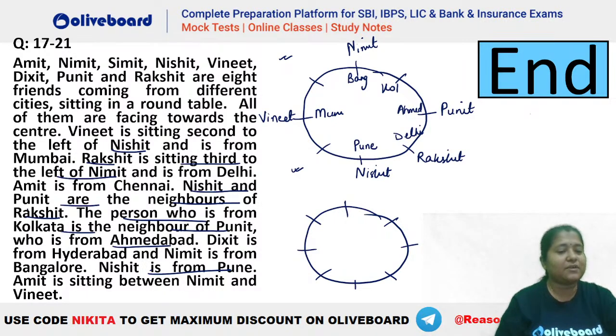Now what is given? Amit is sitting between Nimit and Vineet. So you can see Nimit and Vineet ke beech mein we have your Amit. So Amit will be this person. And Amit is from Chennai. So Chennai will be here. Okay, this is your Chennai.